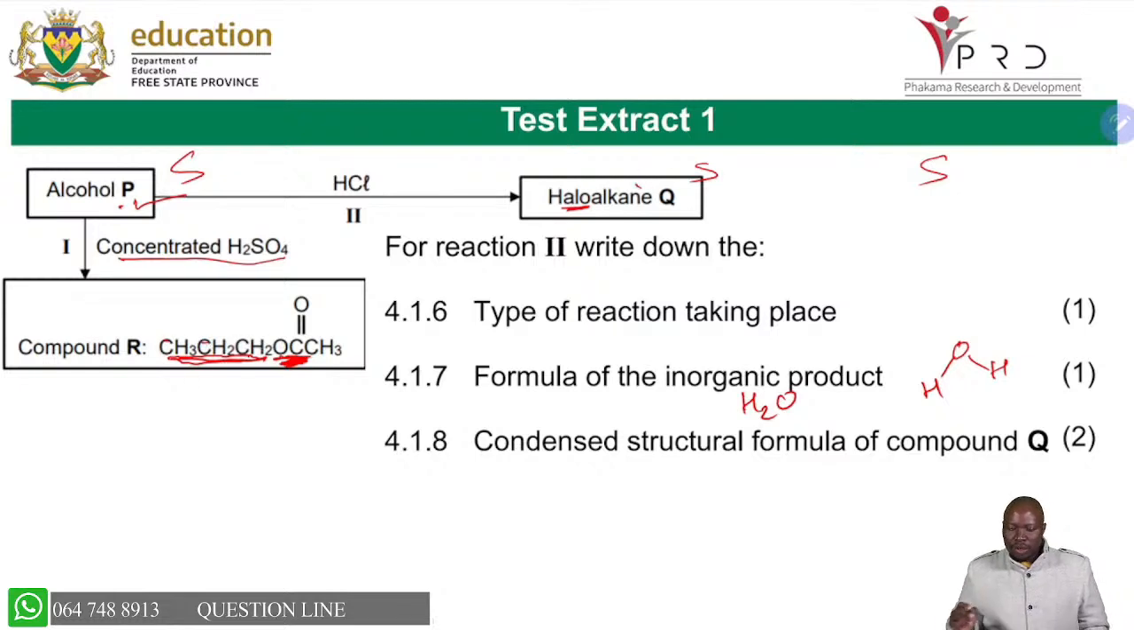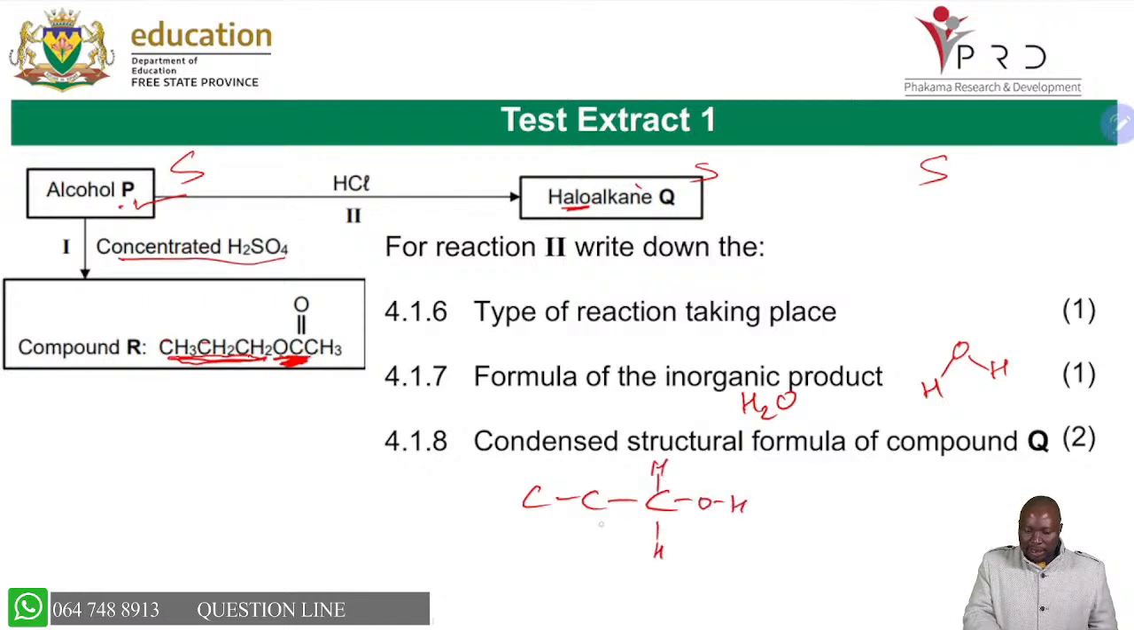Then it tells you the type of haloalkane that you are having. So you started with your alcohol, which had the OH there, and then you had something like that. This is alcohol P.